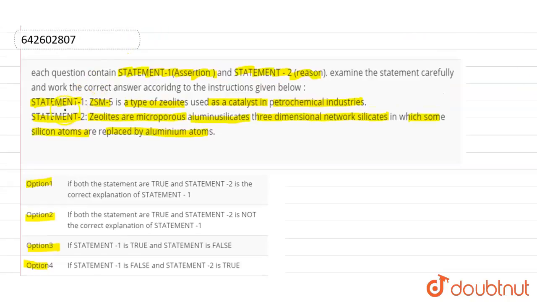As given in statement 1, ZSM-5 is a type of zeolite used as a catalyst in the petrochemical industries.